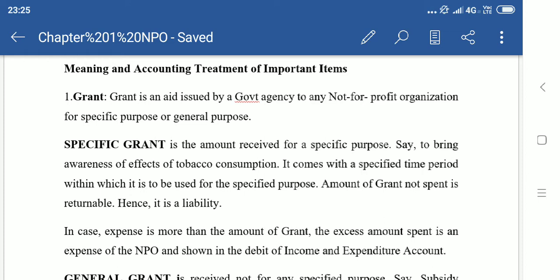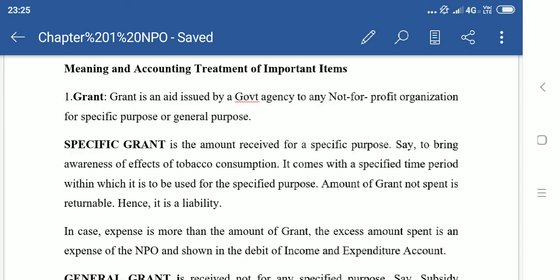However, in the income and expenditure account, only revenue income and revenue expenditure, that is income and expenditure which are recurring in nature, will appear. The government will not give a grant every month. So it is a non-recurring specific grant. Keep that in mind. So a specific grant will appear on the liability side of the balance sheet.